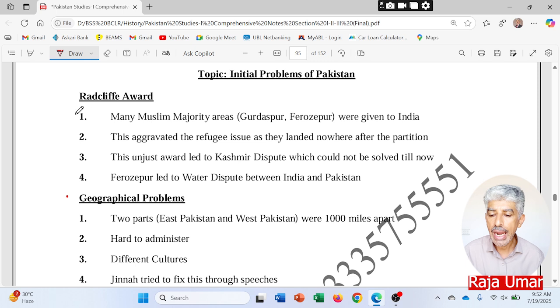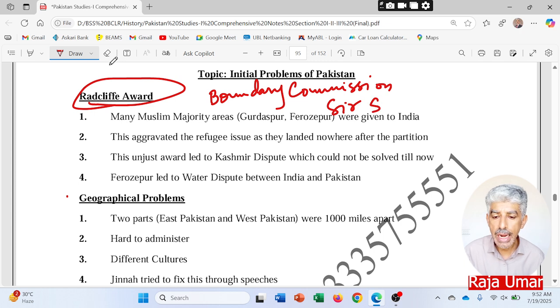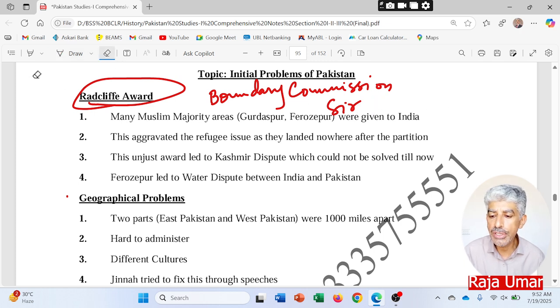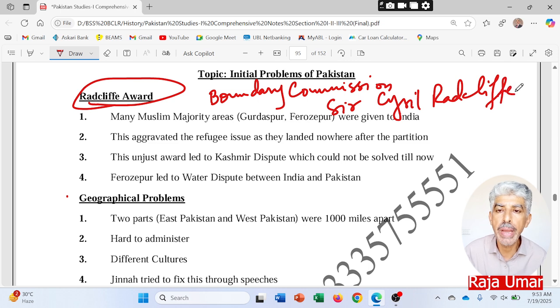So number one, that is the Radcliffe Award. The Radcliffe Award was the Boundary Commission, headed by Sir Cyril Radcliffe. Sir Cyril Radcliffe was a retired judge of the British government who was appointed to partition the provinces of Bengal and Punjab.